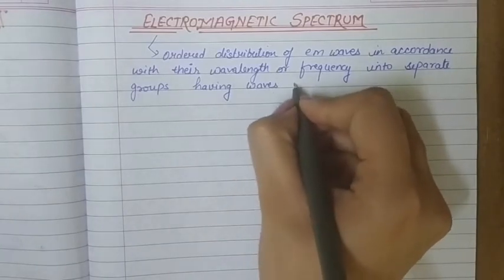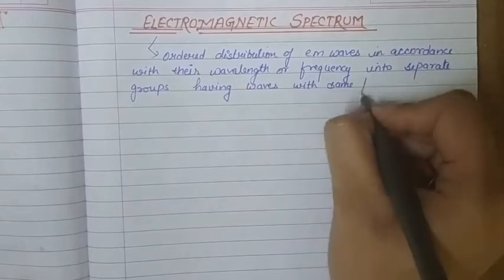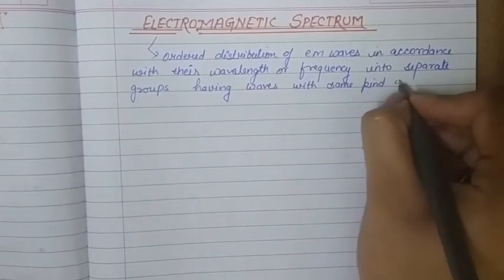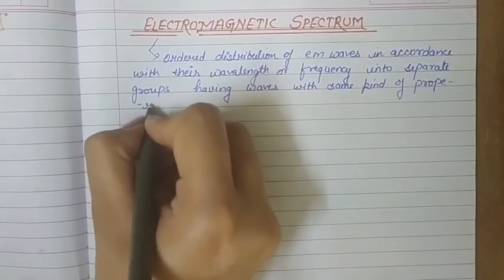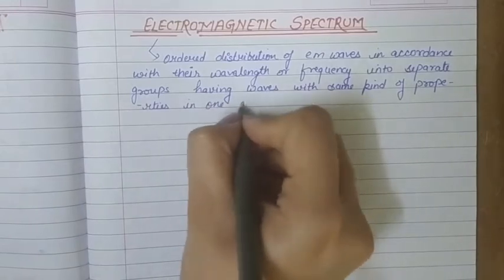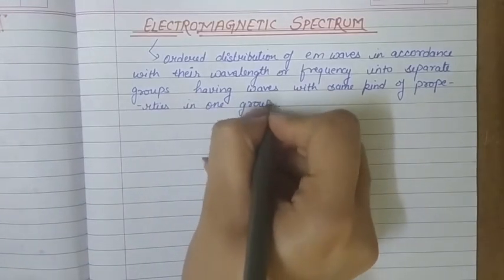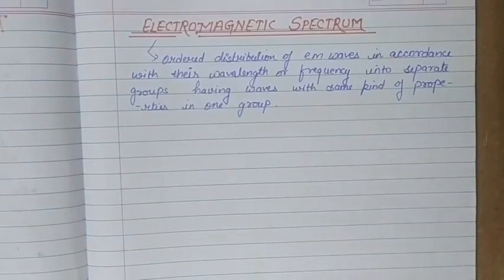So we have to put waves with same kind of properties in one group. This is how we distribute electromagnetic spectrum into different groups, and this whole division is called electromagnetic spectrum.